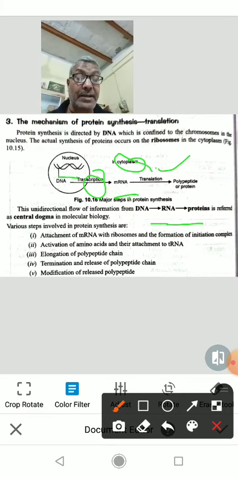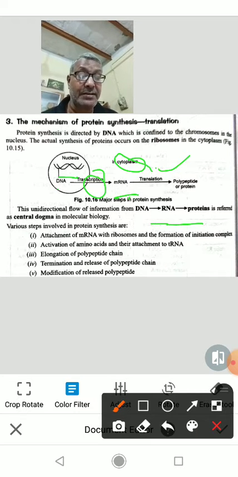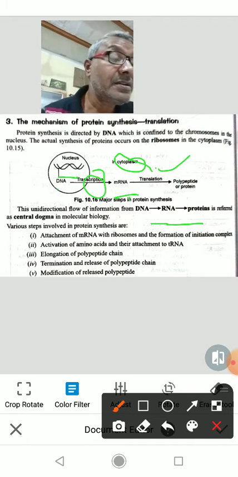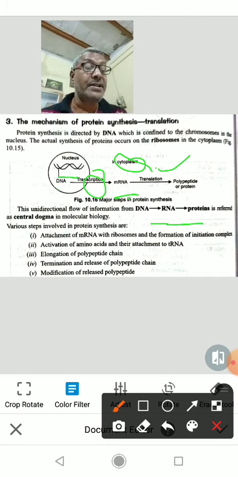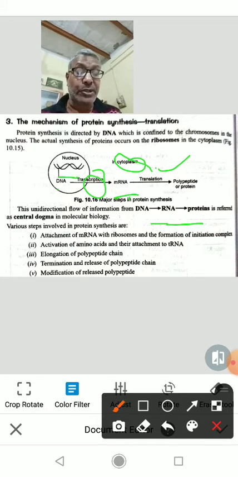So first step is attachment of messenger RNA with ribosomes and formation of initiation complex. Ribosomes are found in the cytoplasm of the cell. Ribosomes are found in two segments, two subunits. One is the smaller subunit and the other is the larger subunit. Ribosomes are in an inactive state.